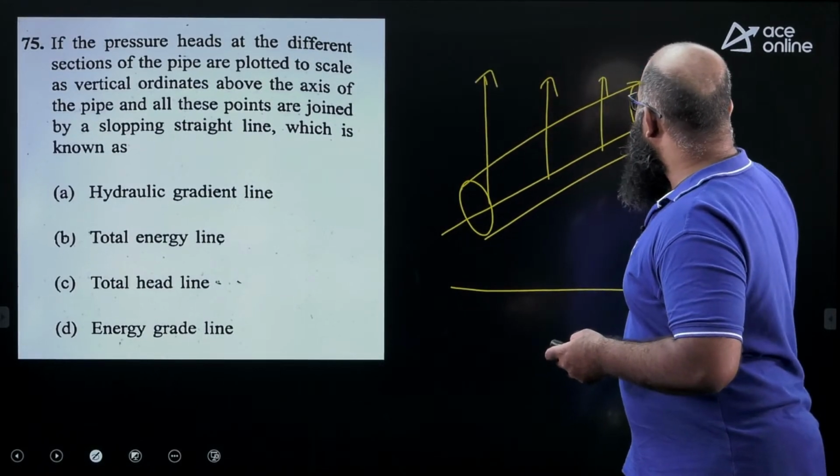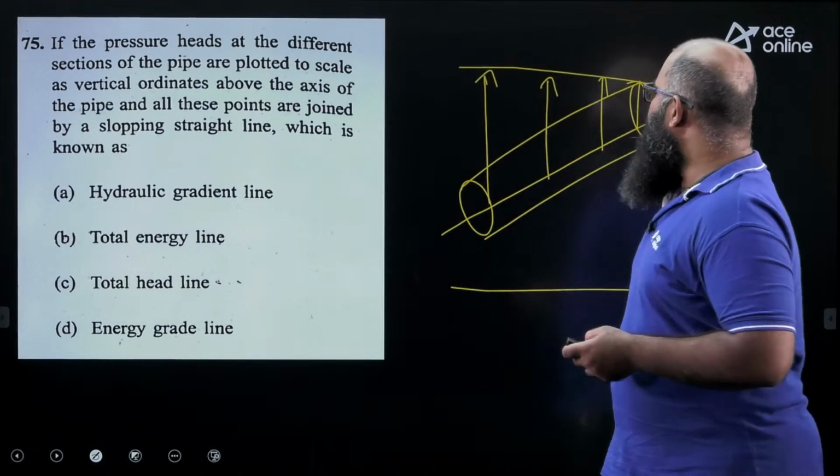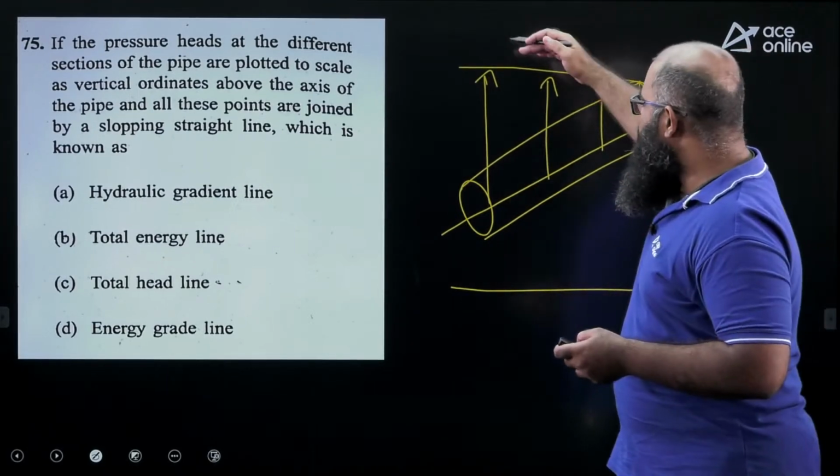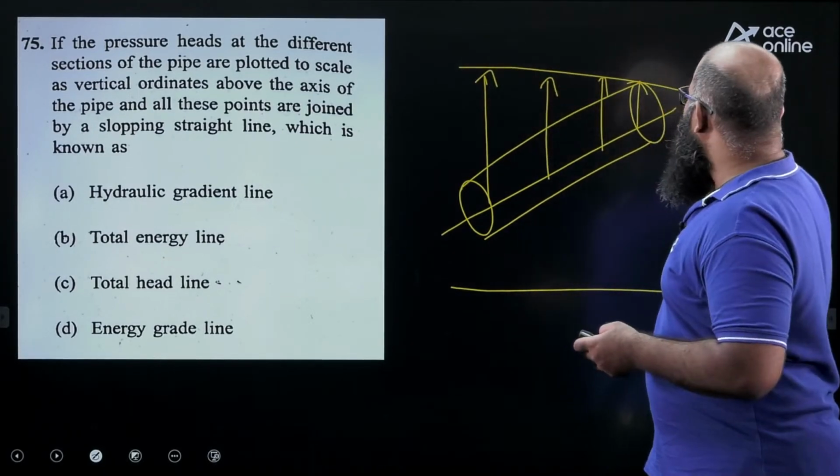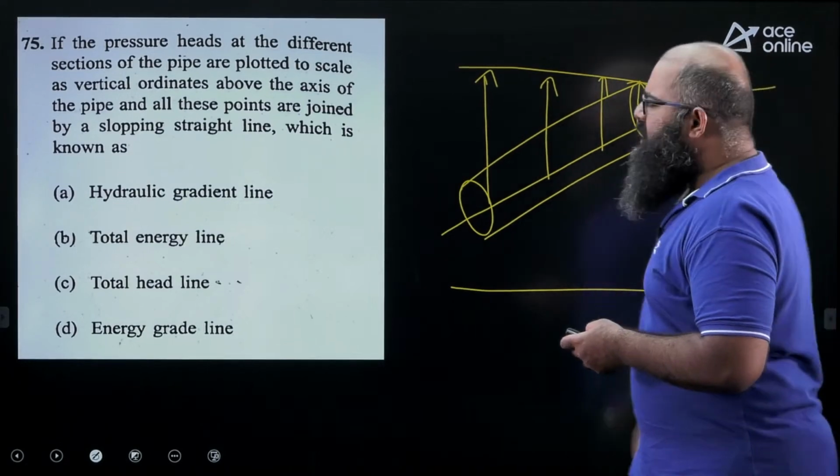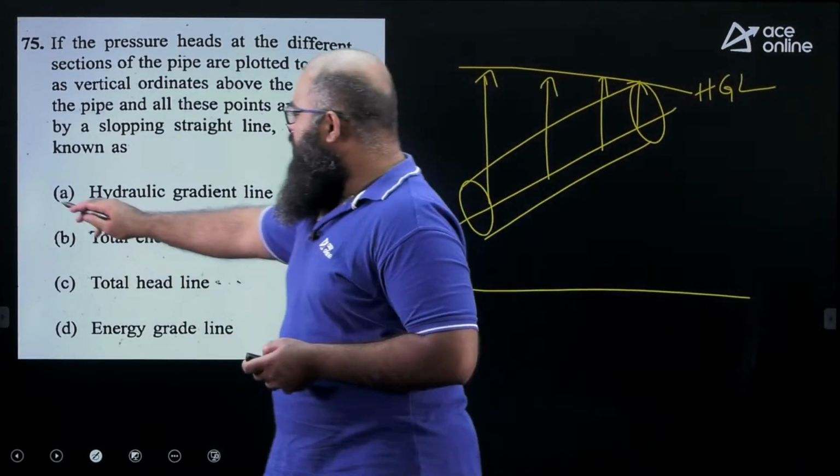You are having some pressure heads over here. Let us say you are joining the pressure heads above this particular line. What is this particular line called as? It is called as HGL, hydraulic gradient line.